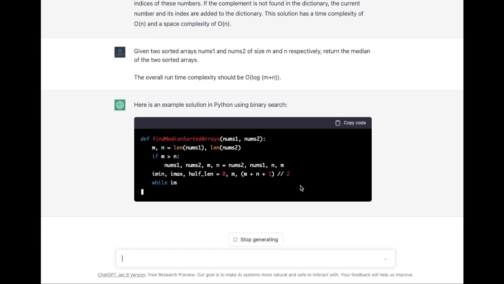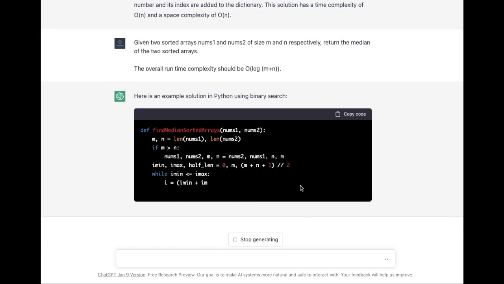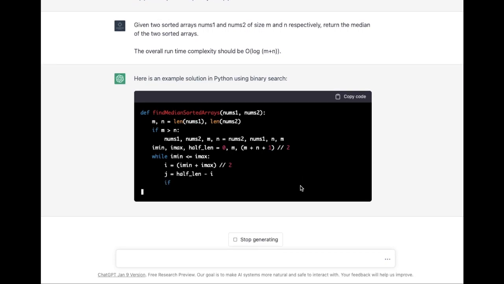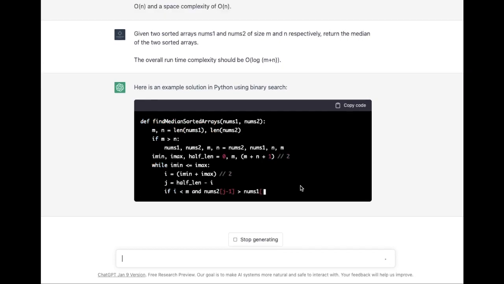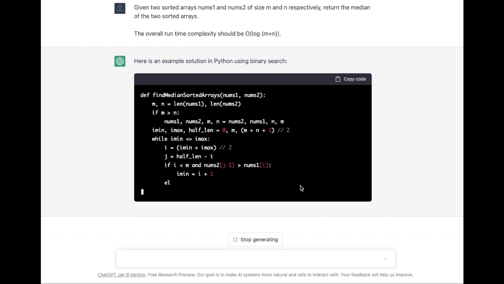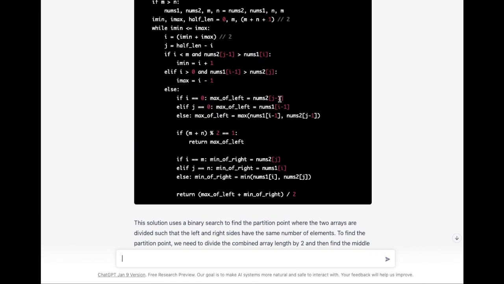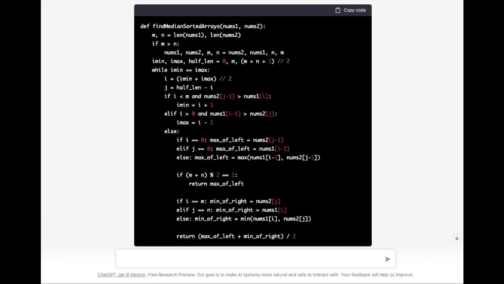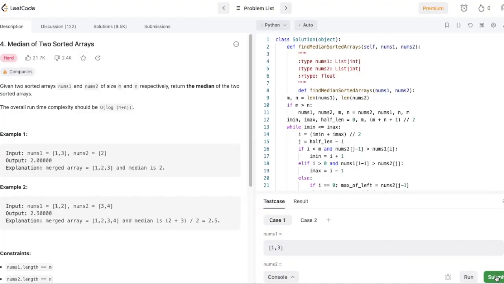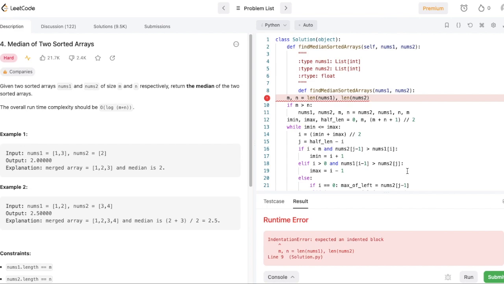Let's wait for GPT to finish generating the answer. This is really a long solution but looks correct. Let's paste and submit. Oh, I missed indentations. Let me correct them and resubmit.